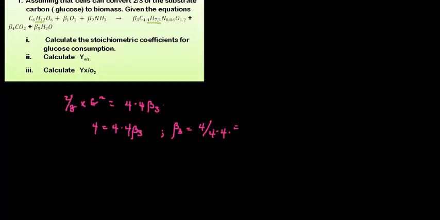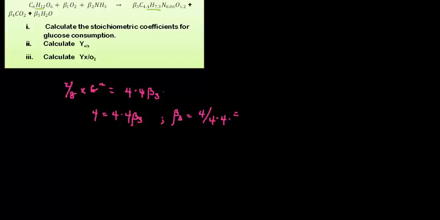Now, to calculate the stoichiometric coefficient, like we've been taught in chemistry, we are going to take each of the elements one after the other and balance them out on both sides. Now, what do I mean? For carbon, I have 6 carbon on the reactant side, equals 4.4 beta 3 plus beta 4. Those are the only two places you have carbon on the product side. Now carbon is settled.